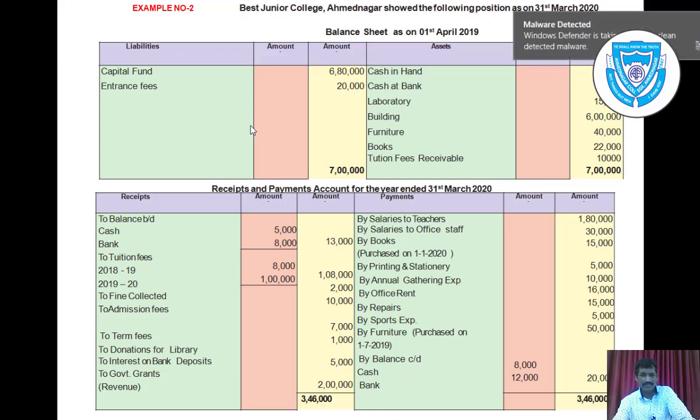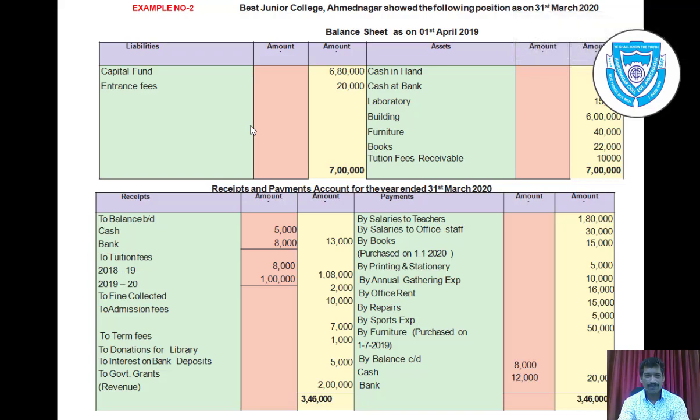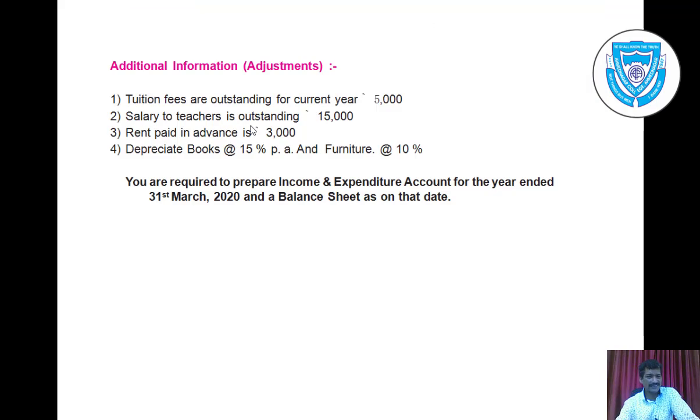In the receipt and payment account, you can take any side, receipt side or payment side. If you take a payment side, it will be recorded on the debit side of the income and expenditure account, on the expenditure side. Before that, you can mark all the adjustments such as tuition fees, salary to teachers outstanding, rent paid in advance, and depreciation on books and furniture.